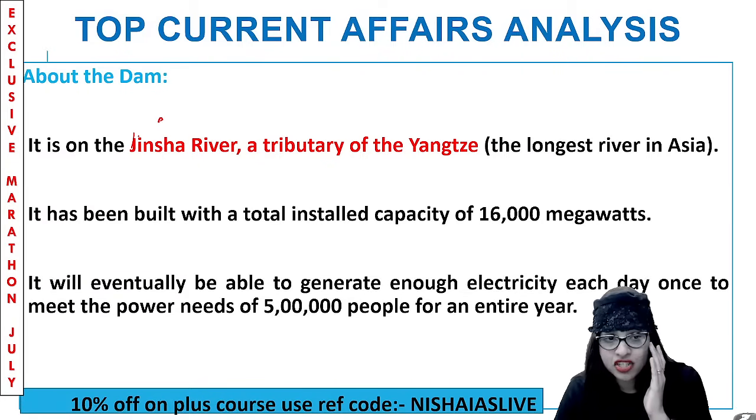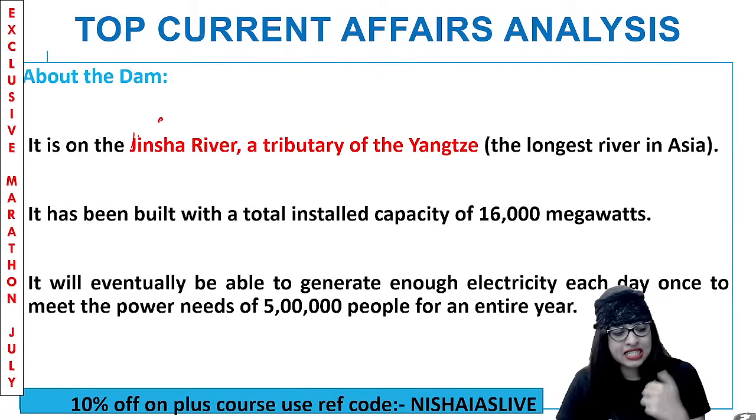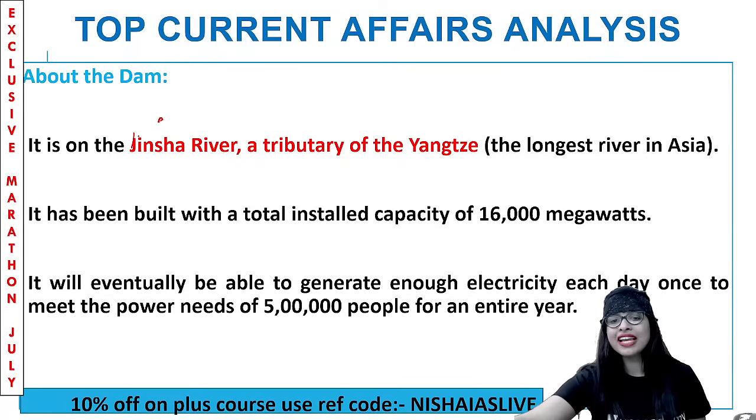And with a total installed capacity of 16,000 megawatt, this dam has been built on this river. And it is said that eventually they'll be able to generate enough electricity each day to meet the power needs of, let's say, 5 lakh people for an entire year. So much benefit is there, guys, with regard to this Baihetan Dam.